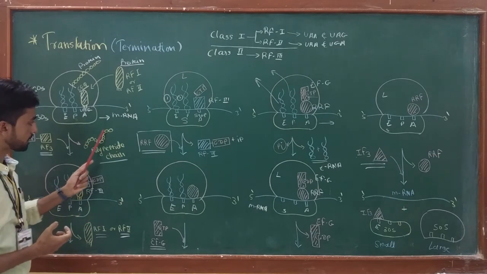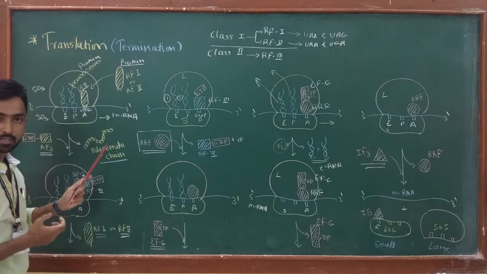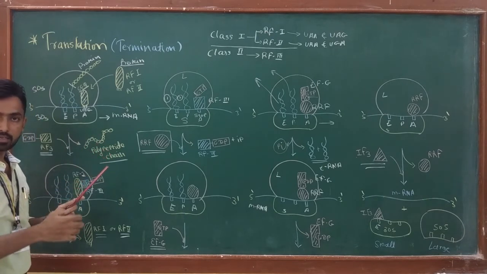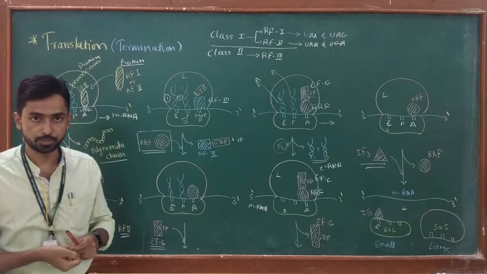Okay, that means this polypeptide chain of amino acids in this form is non-functional. To get into action, this polypeptide chain must get the proper conformation.